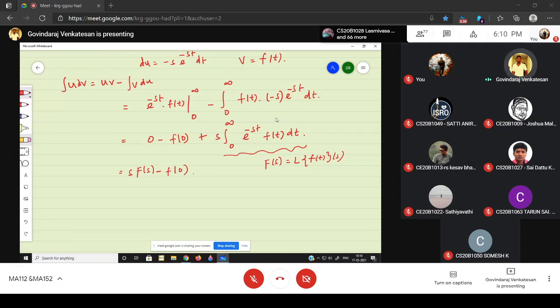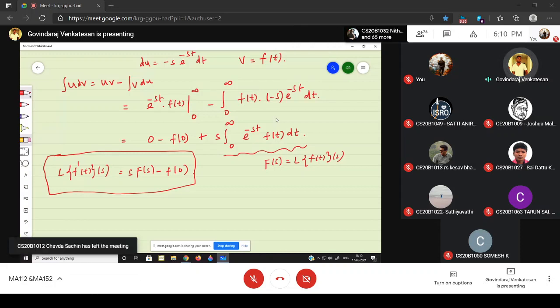What is the left hand side? The left hand side is the Laplace transform of the first derivative of f. That's all. The Laplace of the first derivative f dash is nothing but s into F of s minus small f of 0.